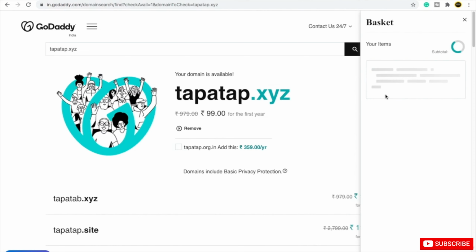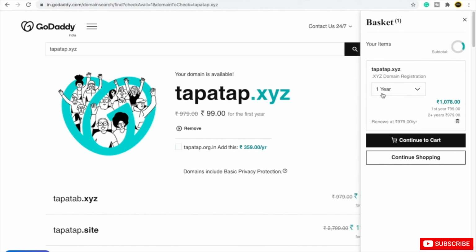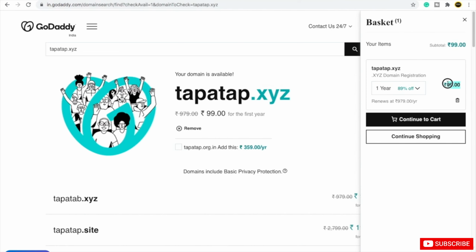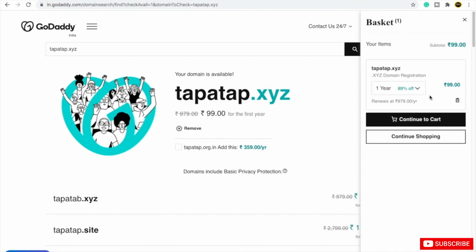You can see now it is getting added. Here it is showing 1078, because I'm purchasing it for 2 years. If you change it to 1 year, the price will go to only 99 rupees. So it's super cheap. If you want more years, you can buy. The more years you buy, the more discount you get. But since you are just now buying this domain, GoDaddy always offers it very cheap. I'm taking this domain for 1 year, so I will click on continue to cart.